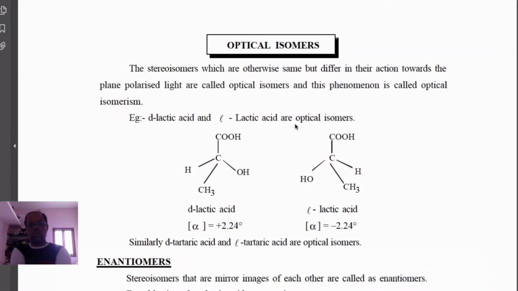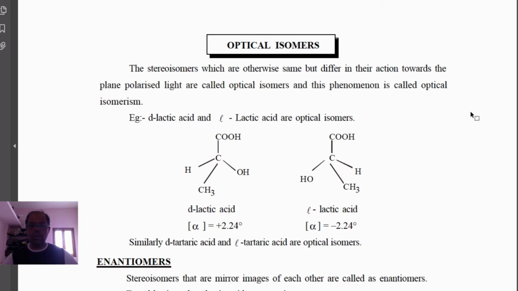Good morning, students. Today, let's see optical isomers. Optical isomerism is a type of stereoisomerism, in which compounds differ in the property of rotation of plane polarized light. That phenomenon is called optical isomerism, and the compounds are called optical isomers. Here, an example is lactic acid.